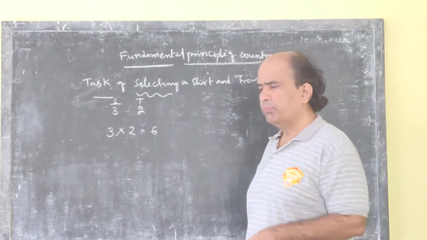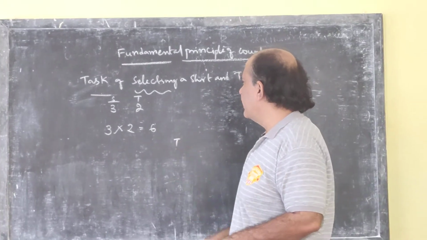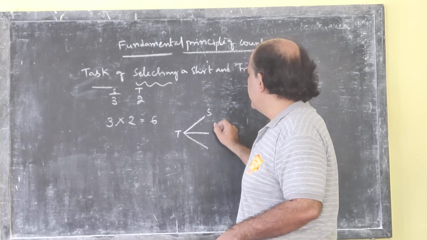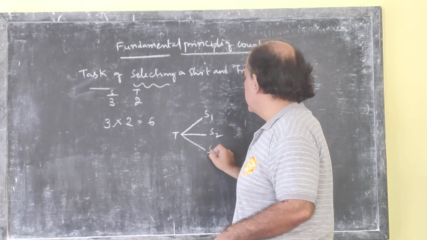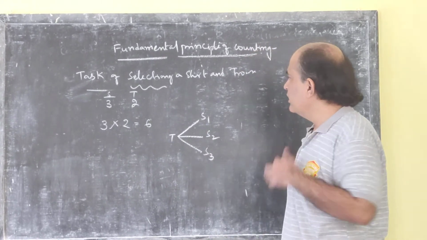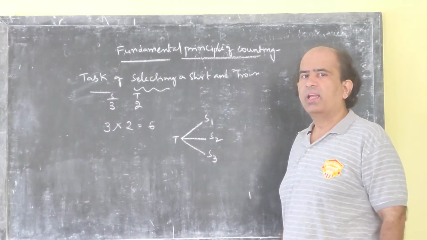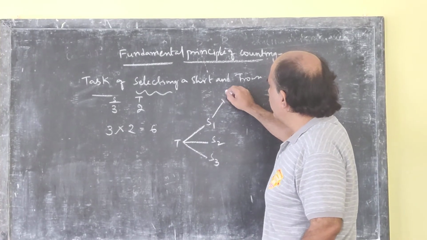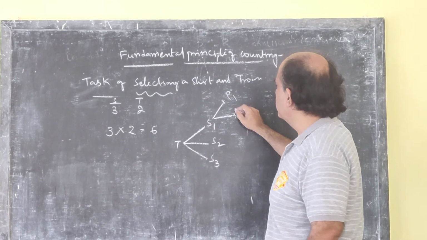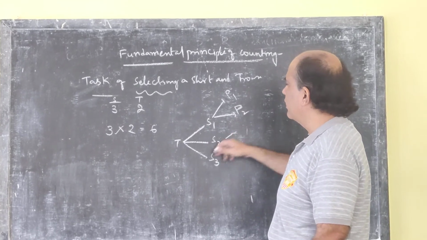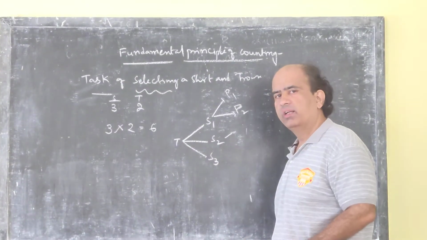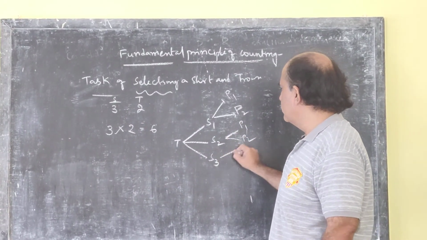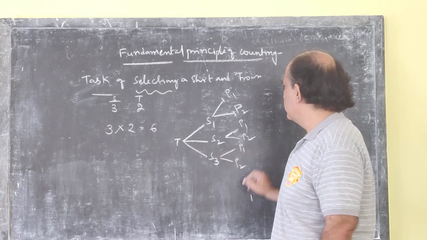Let me put it this way. I have a task to be done. For this task, I have 3 shirts, shirt 1, shirt 2 and shirt 3. With these 3 shirts, I can associate any of the 2 trousers. We call it a pant here rather than trouser because I have used T, and using T again would confuse you. Therefore, I am using P here: P1, P2.